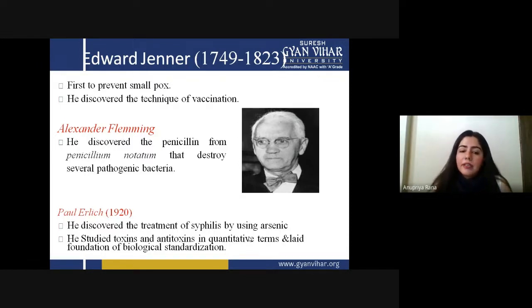Every bacteria has some toxins and some antitoxins, and what amount of toxin and antitoxin is present in a certain bacteria was discovered by Paul Ehrlich.